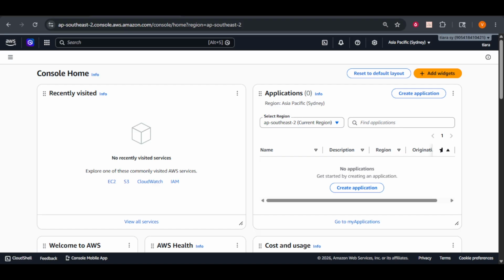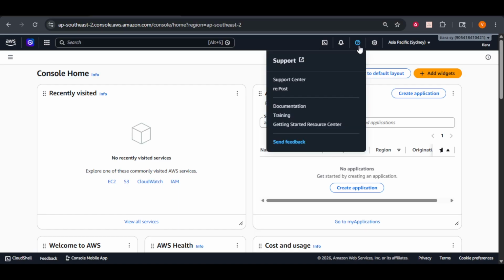First, you'll want to start by navigating to the AWS Management Console. Once you're logged in, direct your attention to the top right corner of the navigation bar. Here, you will find a question mark icon. This icon is your gateway to accessing support resources. By clicking on this icon, you will open a drop-down menu, presenting you with several options designed to assist you in finding the help you need.